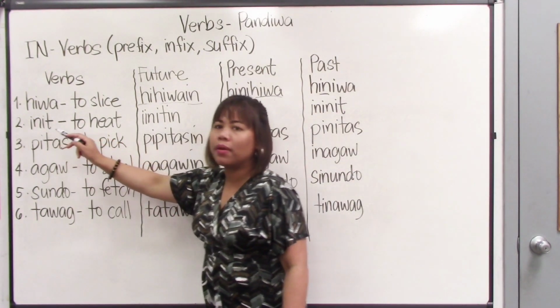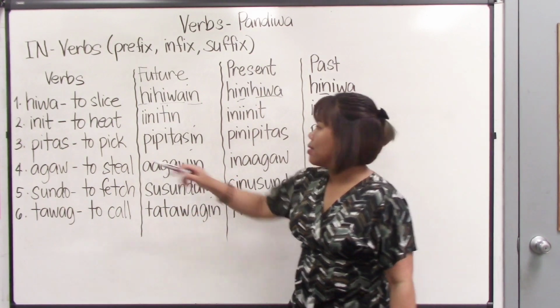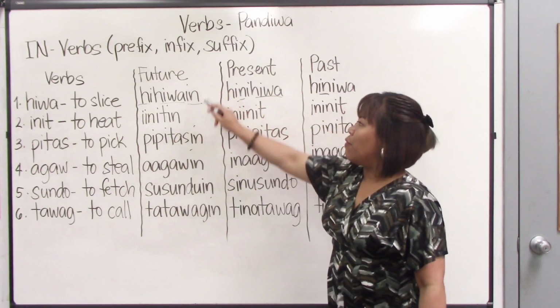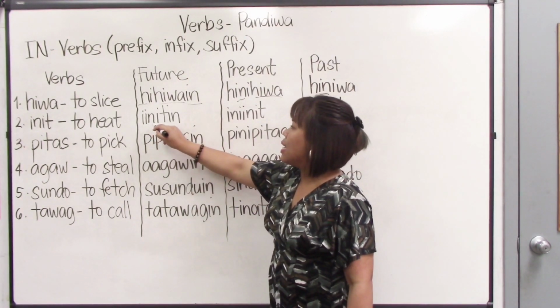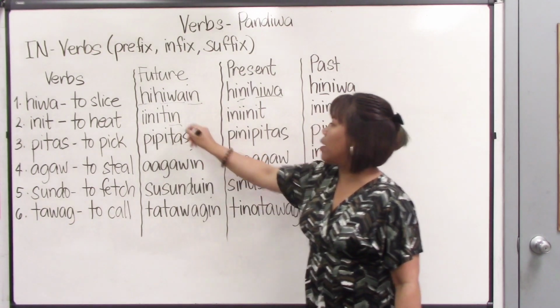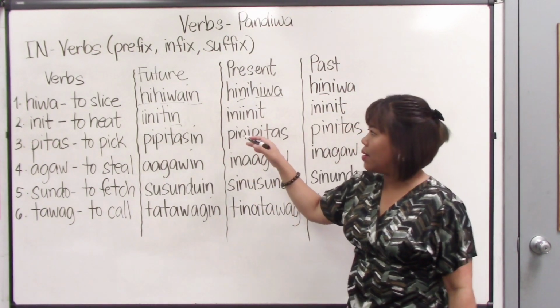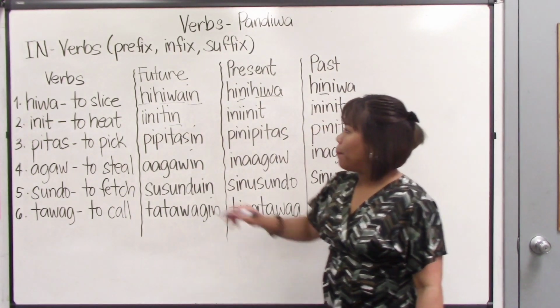Let's take a look at number 2. The root verb is init. Init means to heat something. The future tense is iinitin. Where is our in? At the last part as well. So it's still a suffix, right? Now, iinit. Where did we get that?